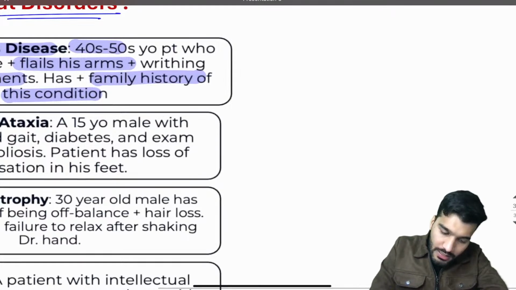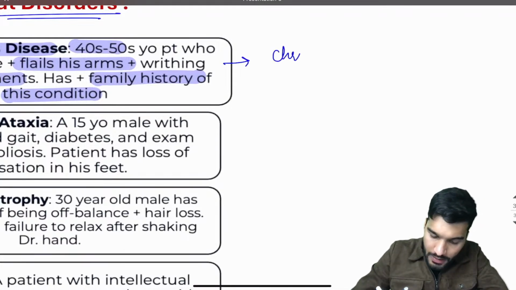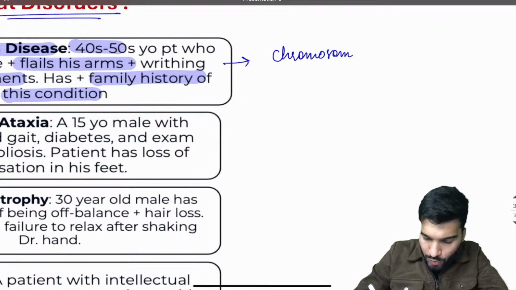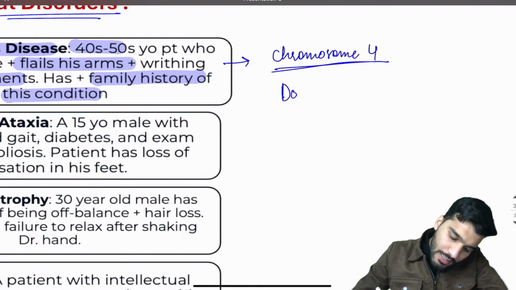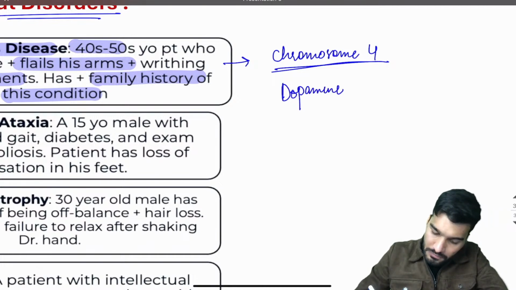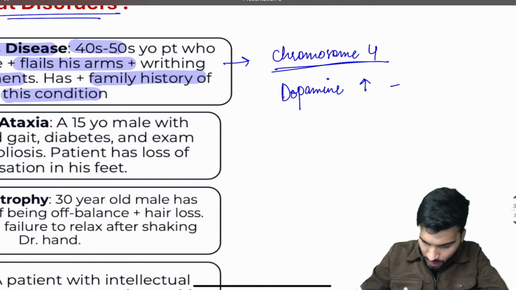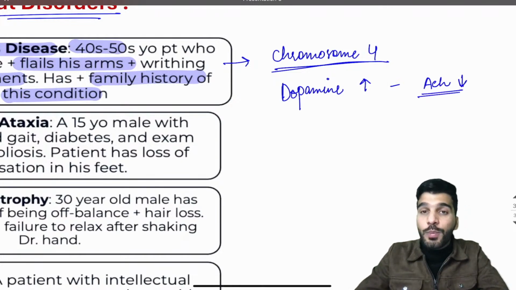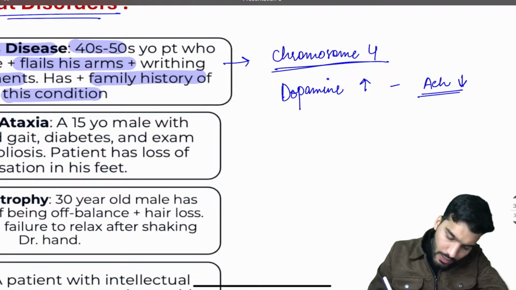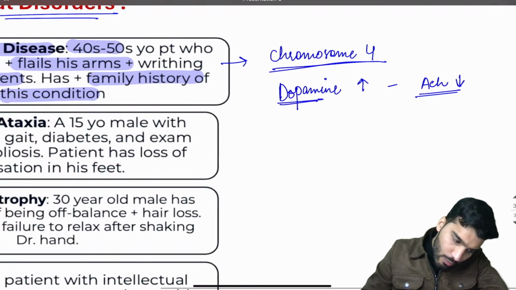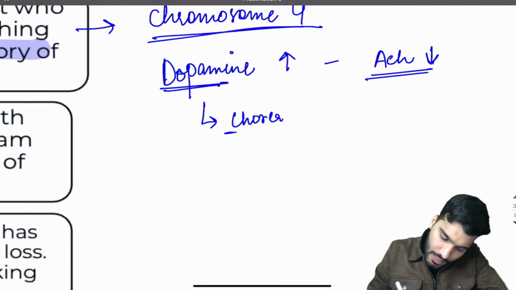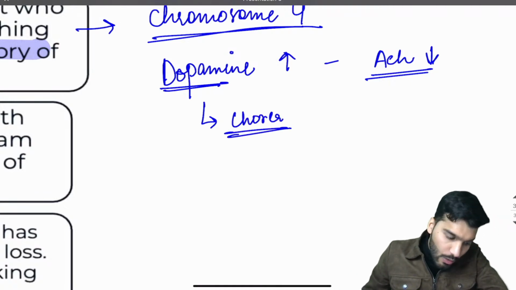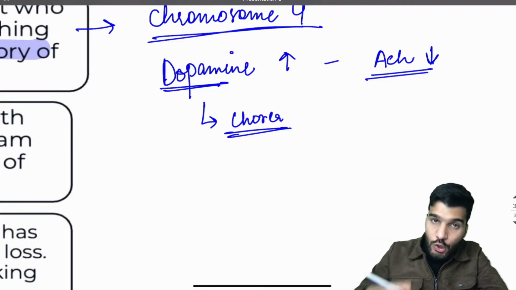Now this Huntington's chorea किस क्रोमोसोम पे होता है सर? It is associated with chromosome number 4. And what is happening exactly? Dopamine बढ़ता है और acetylcholine कम होता है. Dopamine कम कहाँ होता है? पार्किंसंस में. Remember, when dopamine is increased, patient is having chorea, abnormal body movements.